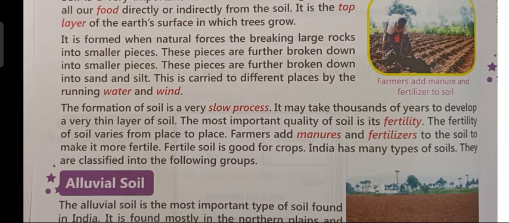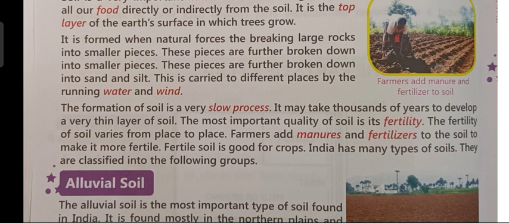So, what is the most important quality of soil? The most important quality of the soil is its fertility. Fertility means how well crops can grow in a particular soil. So, children, fertility of soil is the most important quality of the soil, and fertility of the soil varies from place to place. So, at some place the soil may be more fertile, and at some place the soil may be less fertile. And the farmers add manures and fertilizers to the soil to make it more fertile.